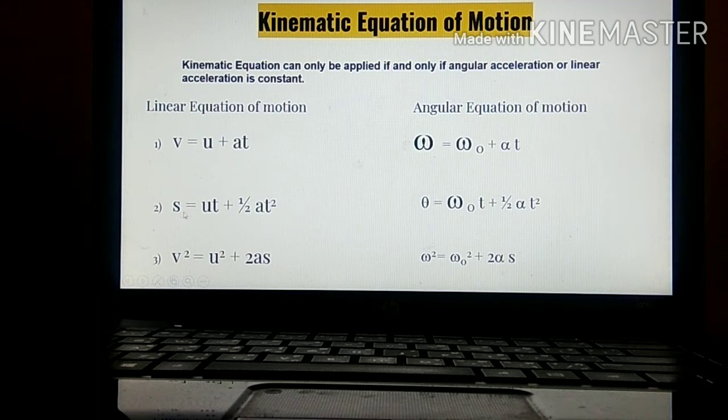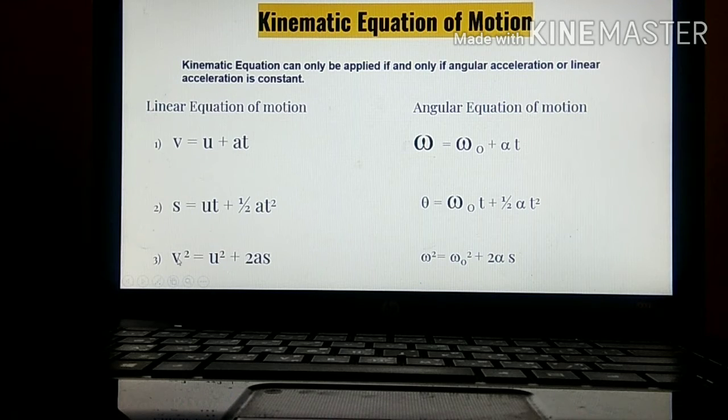Second equation, s equals ut plus half at square. S is displacement, u is initial velocity, t is time, a is acceleration. Similarly, in the angular equation, theta is angular displacement, omega 0 is initial angular velocity, t is time, alpha is angular acceleration.